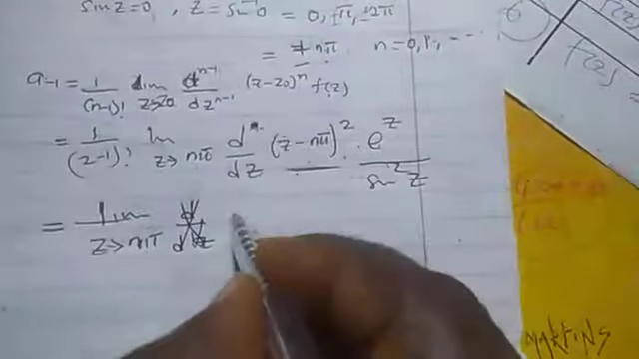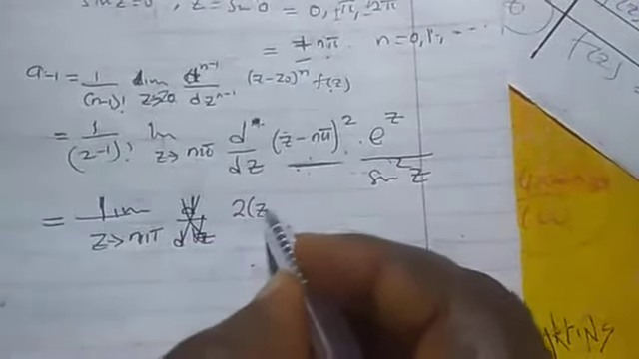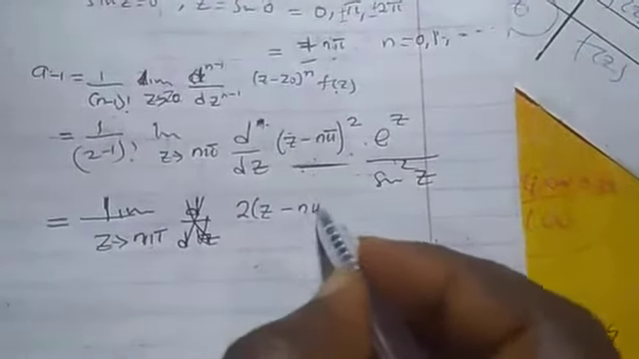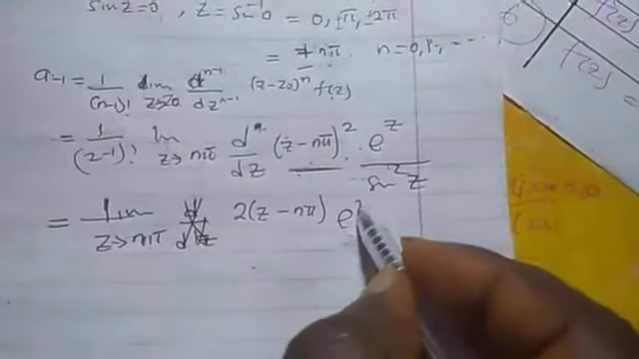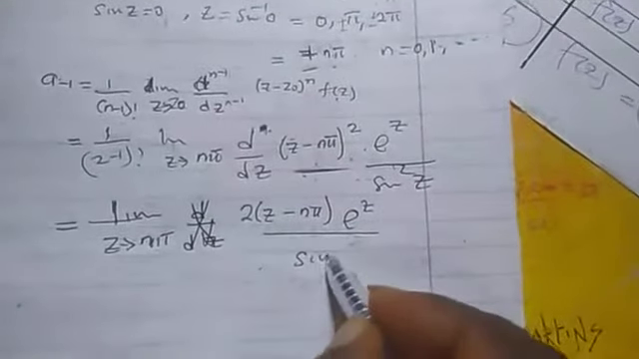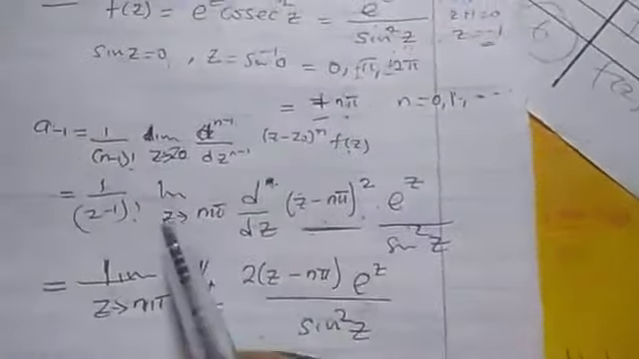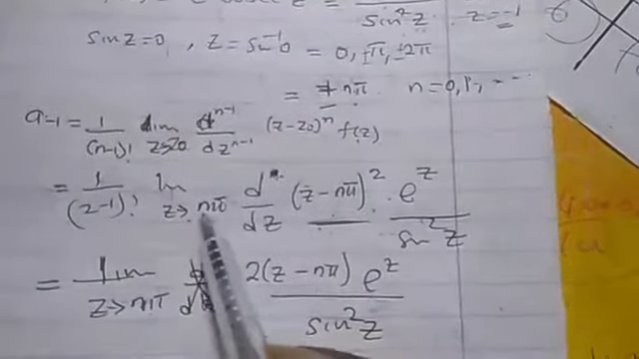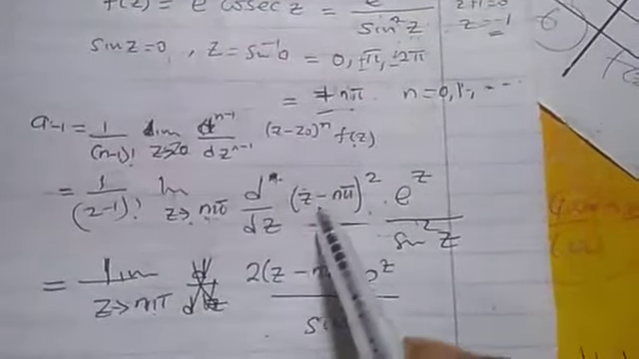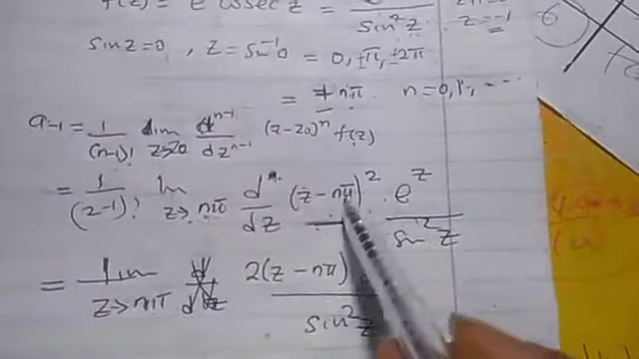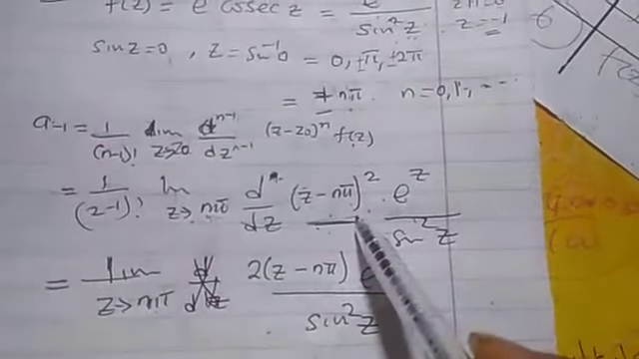I'll just differentiate this. This is 2 into z minus n pi, then exponential z over sine square z. Once again, let me explain. I want to differentiate this, but later, after differentiation, I will put this n pi there. If I put n pi, this side will be 0.